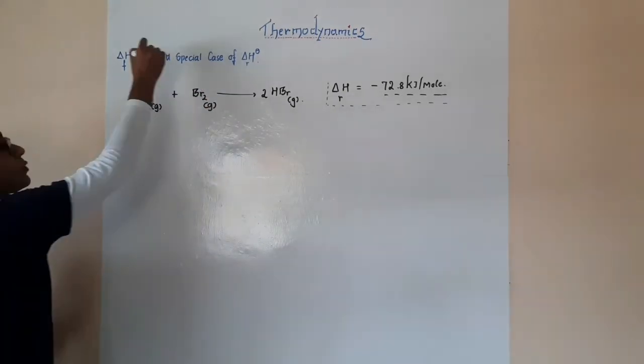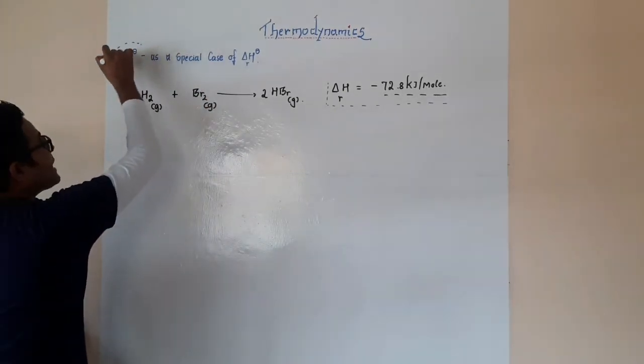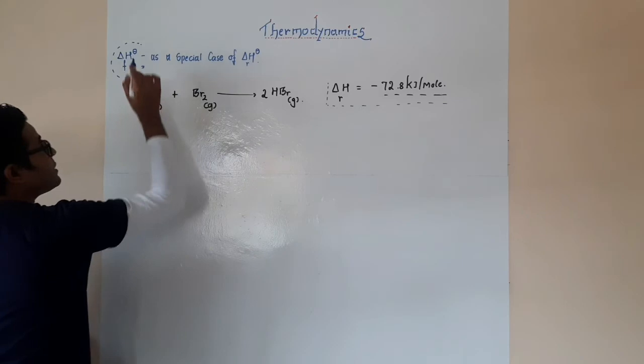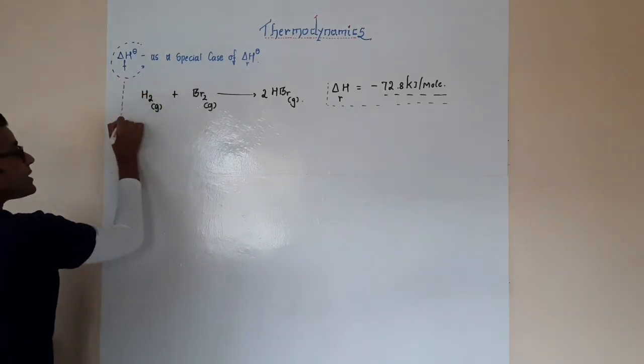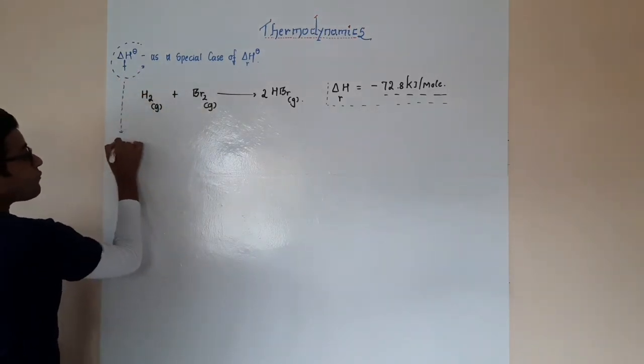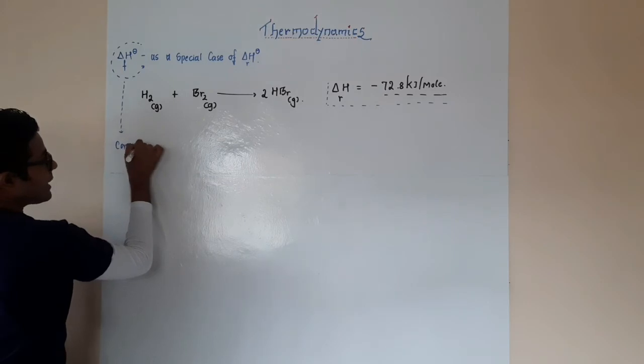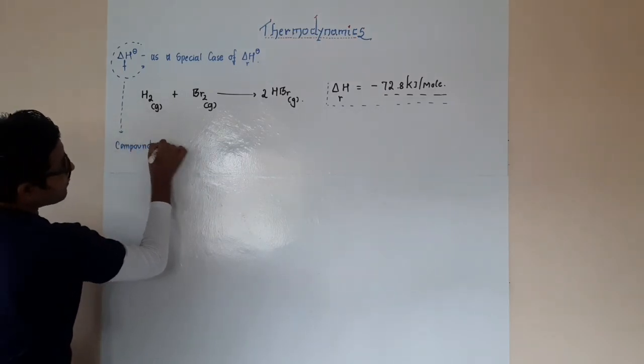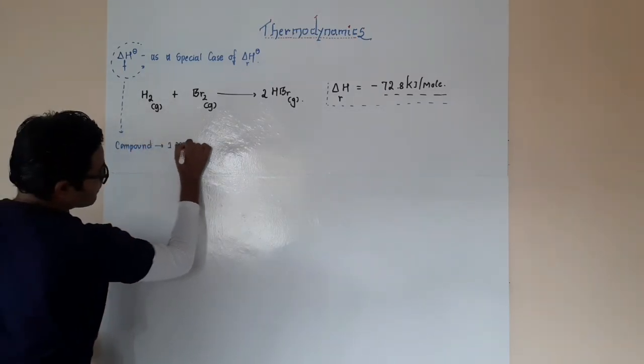Now, when we take a look into the enthalpy of formation, the enthalpy of formation speaks with respect to the formation of a compound, and this particular compound is formed just for 1 mole.